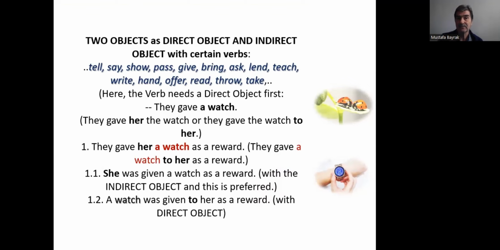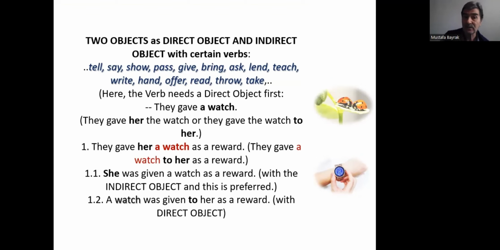This is interesting, isn't it? They gave her the watch, not to, but they gave the watch to her. It is valid for all these verbs written in blue. Okay. For example, they gave her a watch as a reward. They gave a watch to her as a reward.